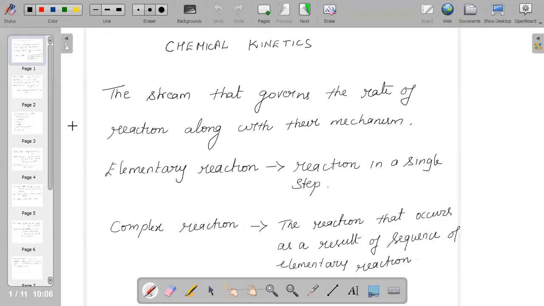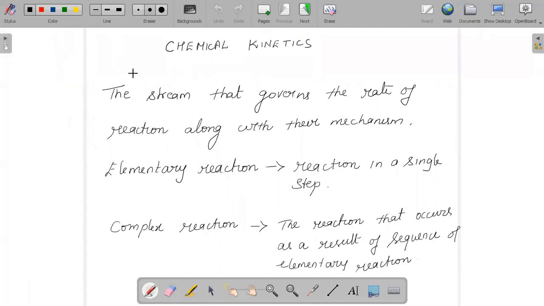When we say rate of reaction, what is a reaction? Reaction is nothing but the combination of two or more reactants in order to produce a product. That is what we call a reaction. And reactions can be of two different types.